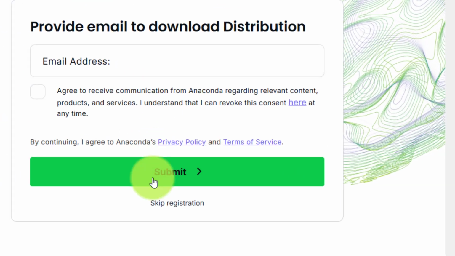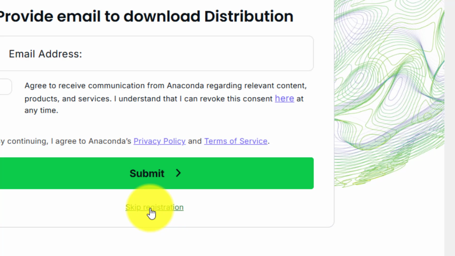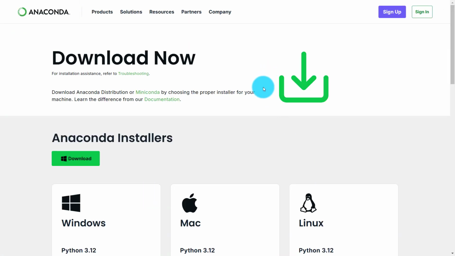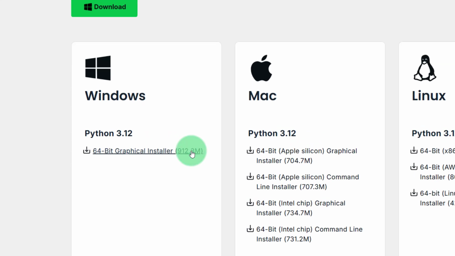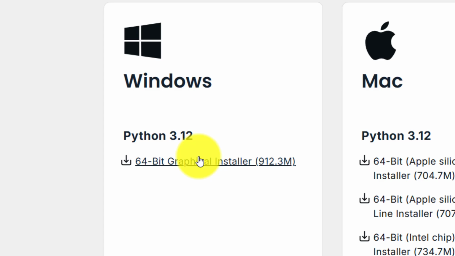Okay, so now you can skip registration, and once you skip registration, you now have these different options. So I'm using Windows. If you're using Windows, you have about 912 MBs. So you download this, go ahead and install it.